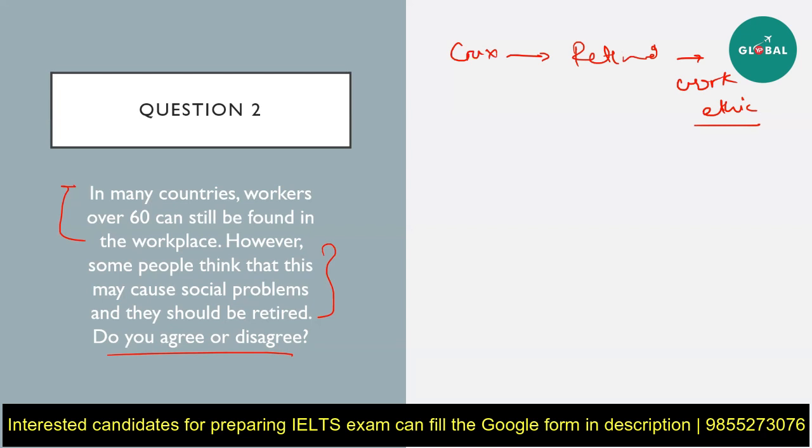Now, the second statement says this is where we start reframing the question. However, some people think that this may cause social problems and that they should be retired. In this, you can just say many people or many individuals hold the notion that this can cause a lot of issues. Instead of saying social problems, you can say problems in the society, issues in the society.